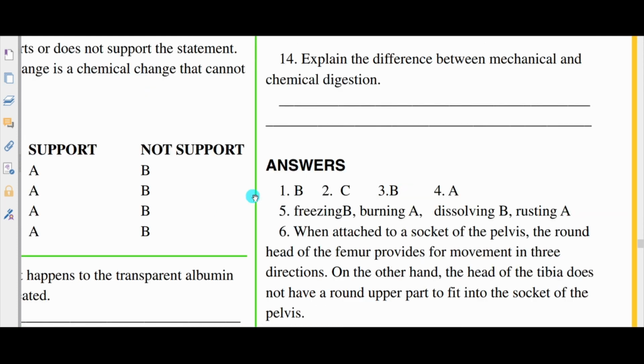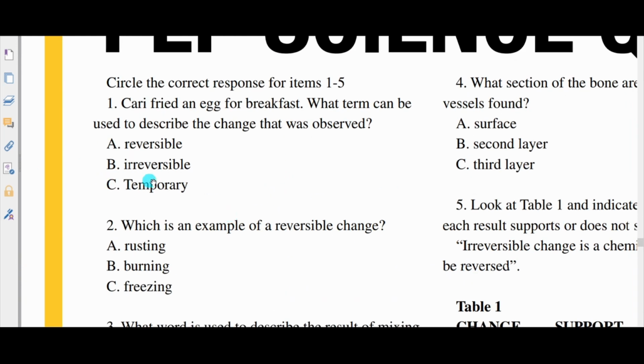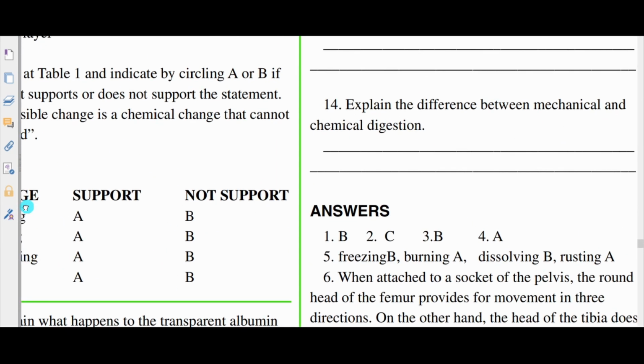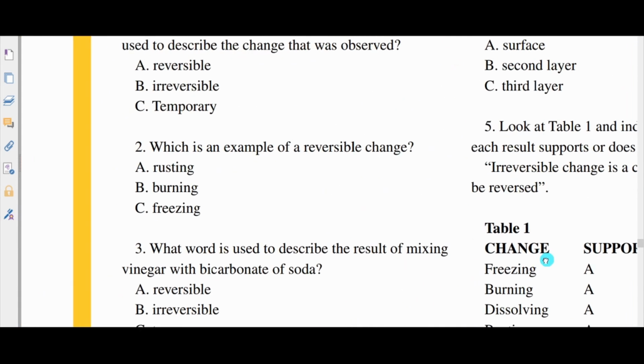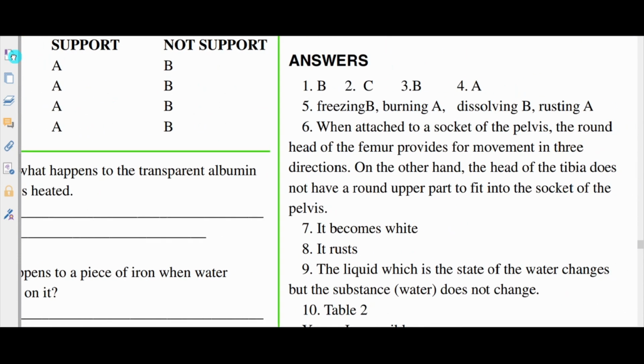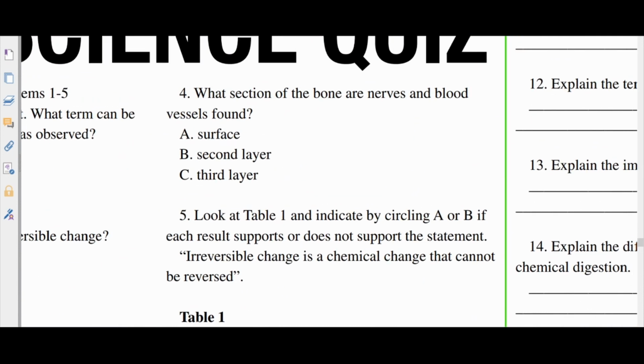So let's now look at our answers. Number 1 should be B, that's okay. Number 2 should be C, yes, that's all right. Let's see. Number 3 should be B. Let's go 3B. This is irreversible. Yes, we said that something new would be created. Let's go. Number 4 should be A. Number 4, A, yes, the surface.